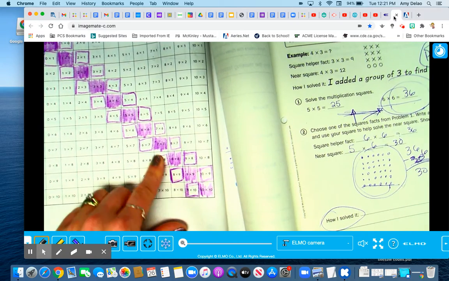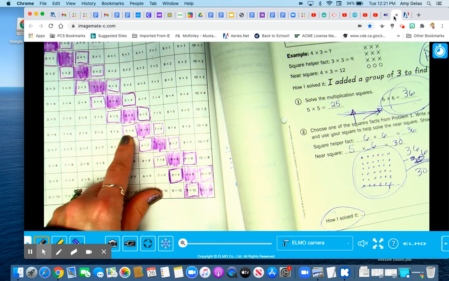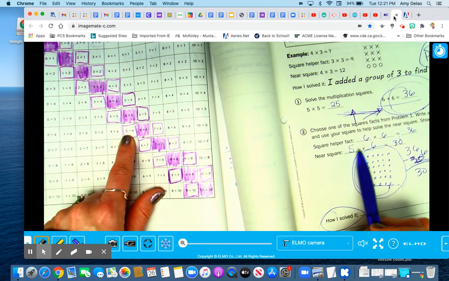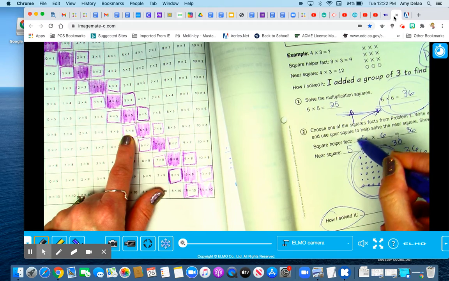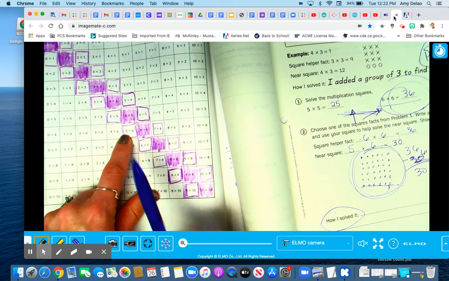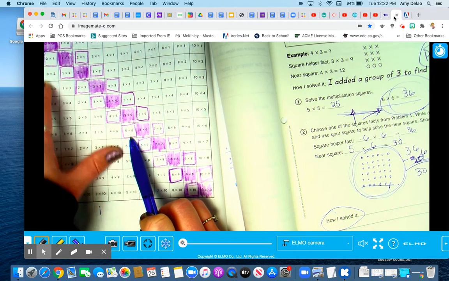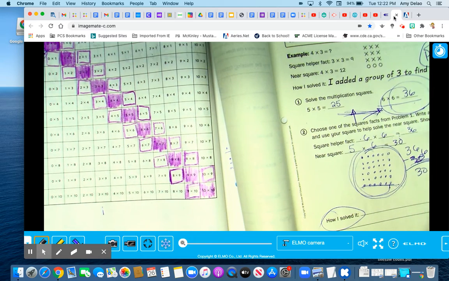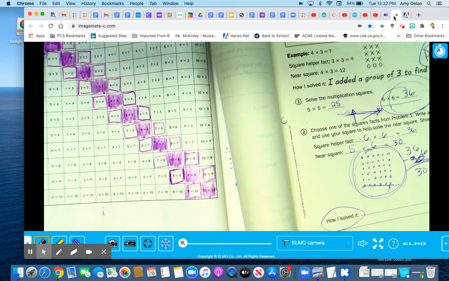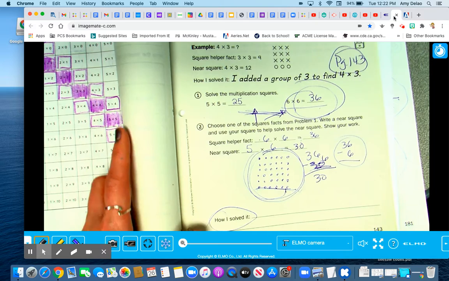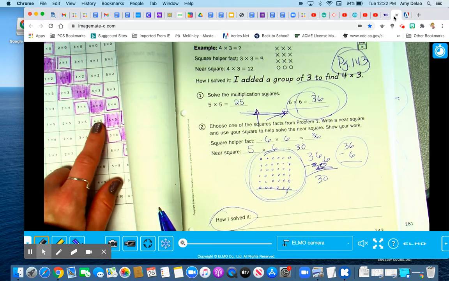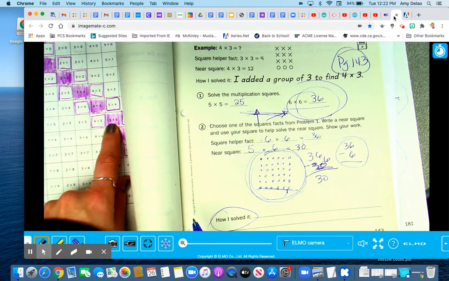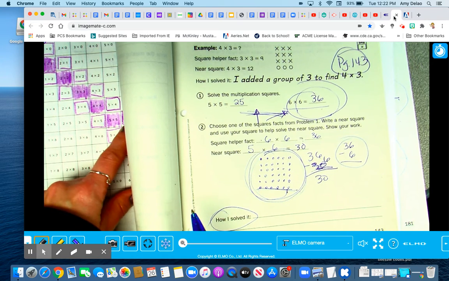So I did 6 times 6. I chose 5 times 6. So I wrote 5 times 6. Remember to draw your array for the square 6 times 6. If it's in this row, I know I'm going to subtract, so I took it away. So it's 36 minus 6. Oh, you can't see that. I'm sorry. If you did 5 times 5, you just need to look over here. Here's 5 times 5. You could do 4 times 5 or 6 times 5.